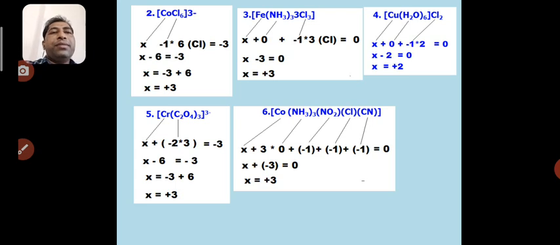So you see that the -3 and +6 give the oxidation state to the central metal atom. Similarly in the second example,